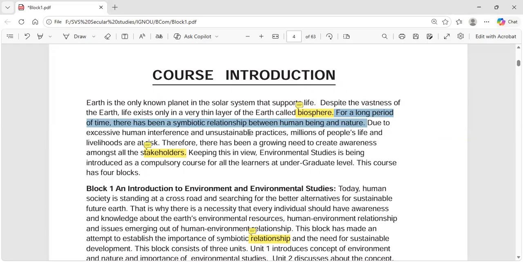Millions of people's lives and livelihoods are at risk. Without thinking enough, or without properly seeing the pros and cons, we often did so many things which caused a lot of problems to people all over the world.